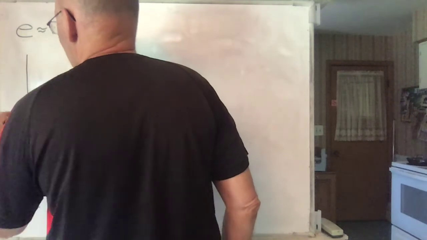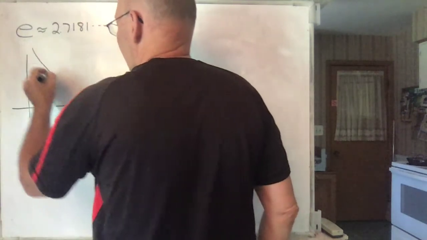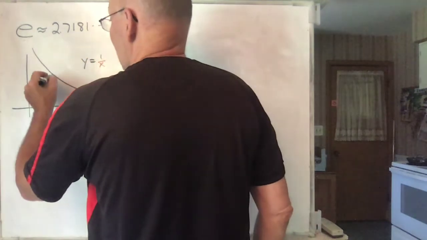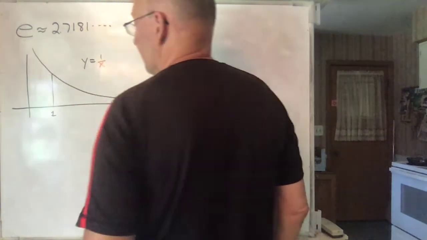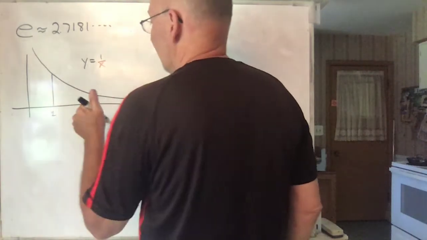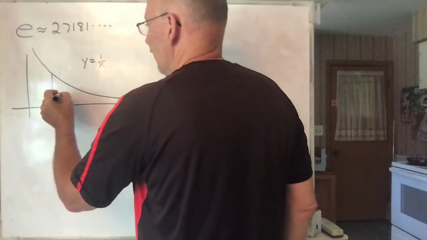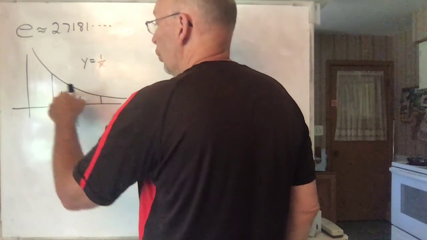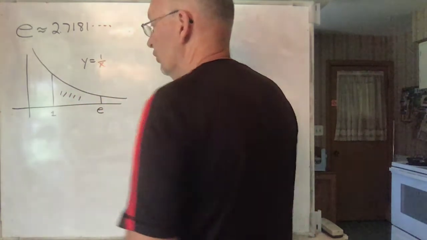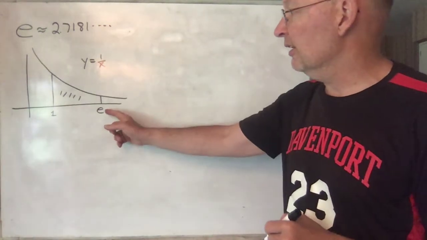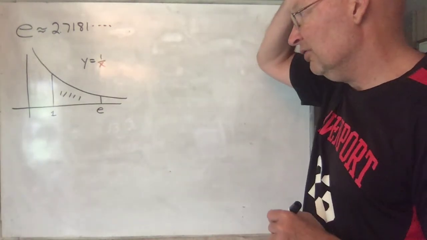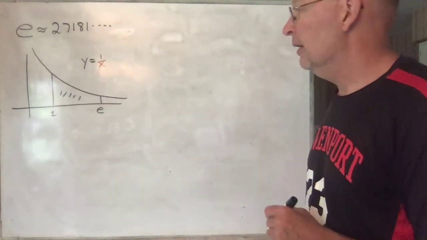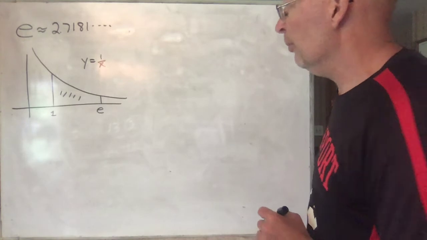One place where it shows up is that if you have the graph of y equals 1 over x, and there's 1 right there, and you look at the area underneath this graph and you ask, how far out do I have to go before the area underneath that graph is 1? It turns out you have to go out exactly as far until you get to e. Seems like a strange and unimportant little fact, but that turns out to be quite important in mathematics. Anyway, that's one place where it shows up.